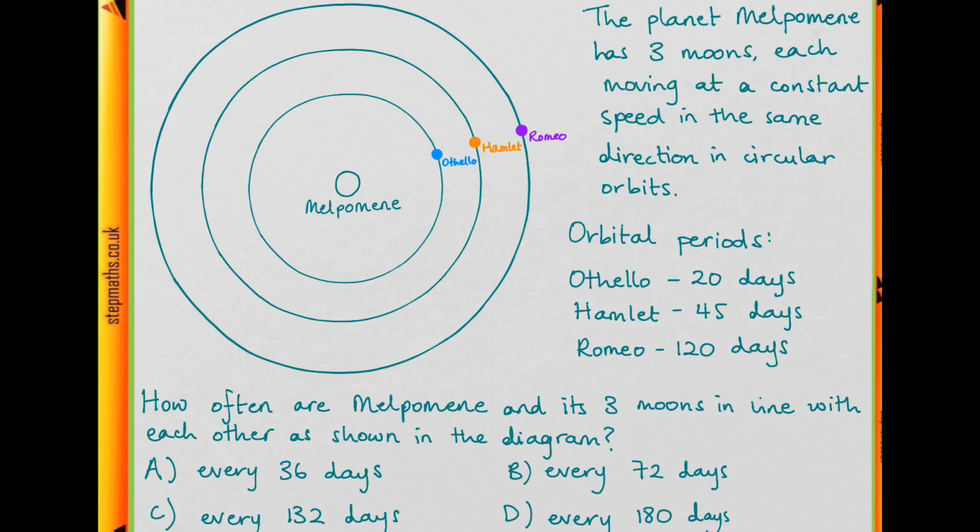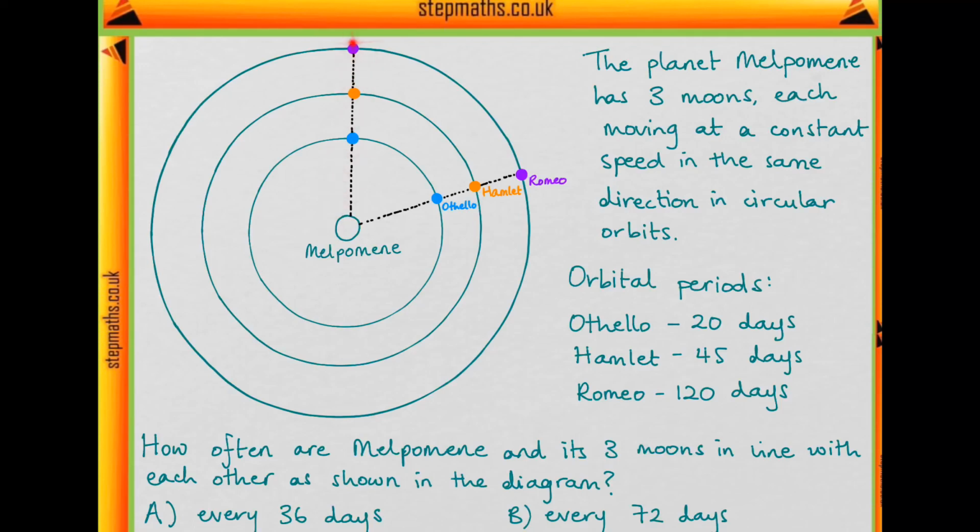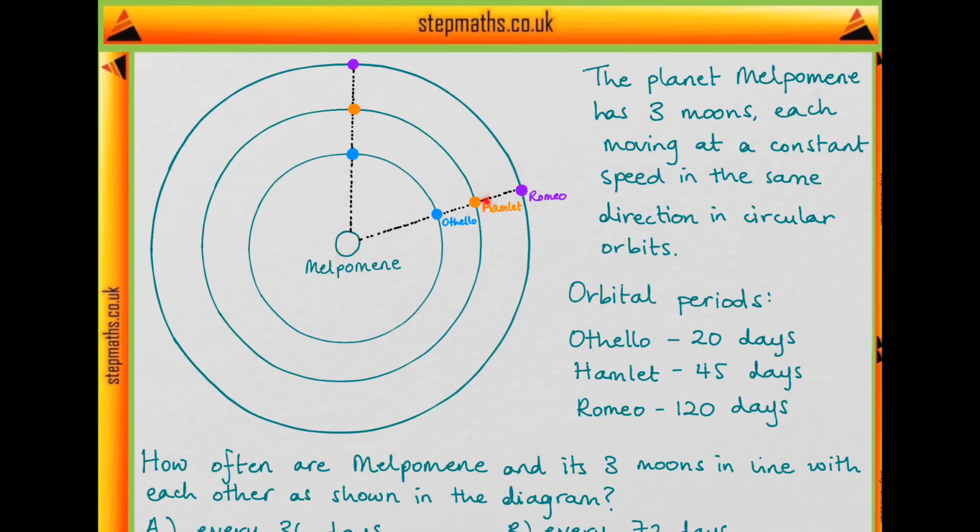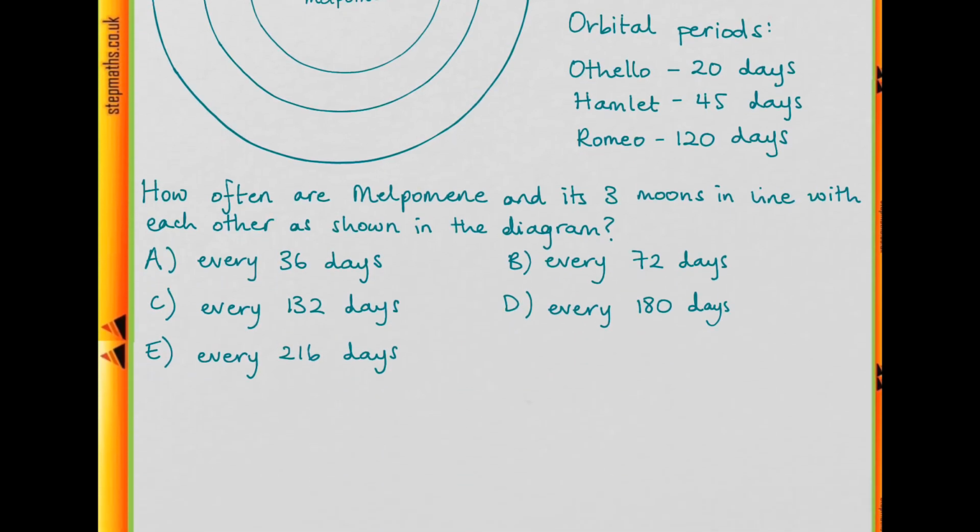Okay, so for these planets to be in line with each other, then they all must be the same fraction of their way through their current orbit, right? So imagine that the planets started here, and now in this position they're all in line with each other again. Then however many full orbits Othello has done, it's this fraction of its way through its current orbit, and similarly for Hamlet, however many full orbits it's done, it's now this fraction of its way through its current orbit, and the same for Romeo's. Okay, so now that we know this, I think the easiest thing to do is probably just to use the answers that they give us.